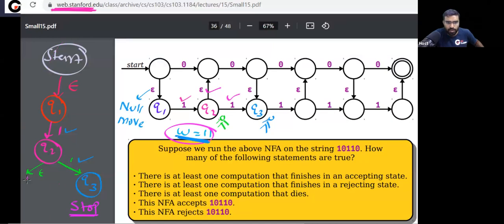Okay, what is another computation? From Q2, you can take a null move. You can go to Q4.